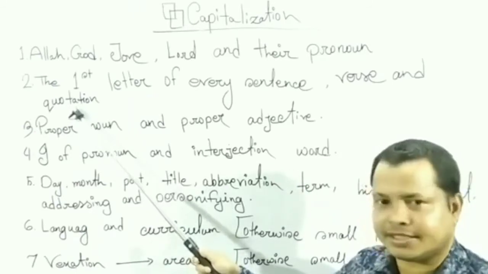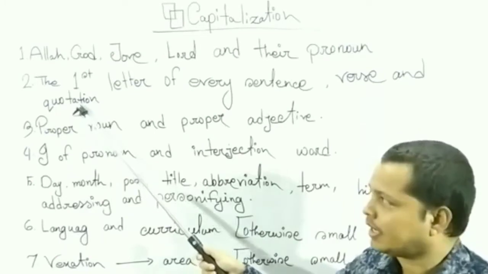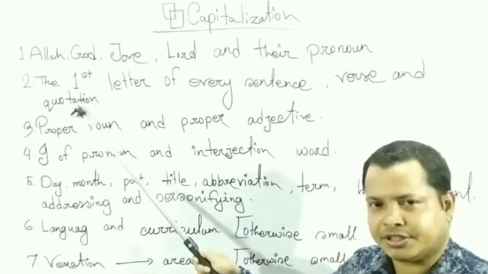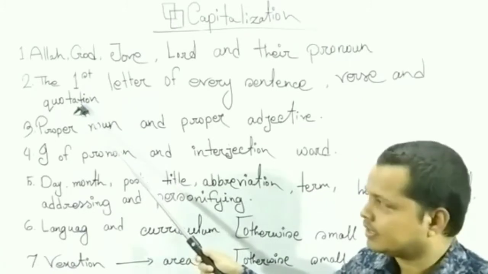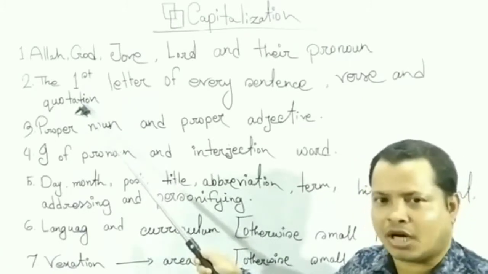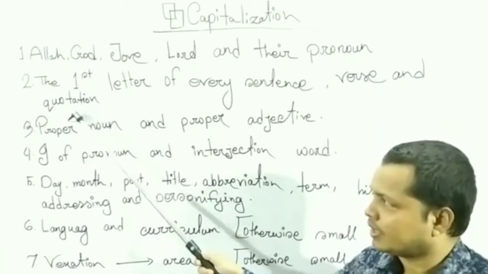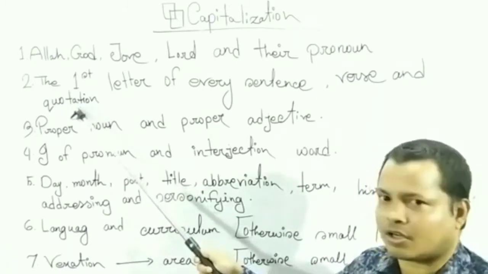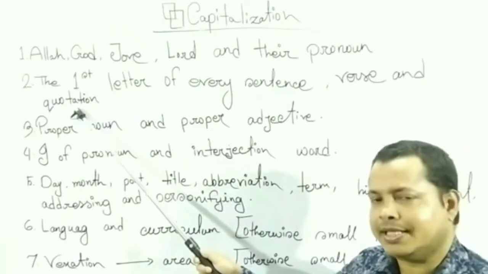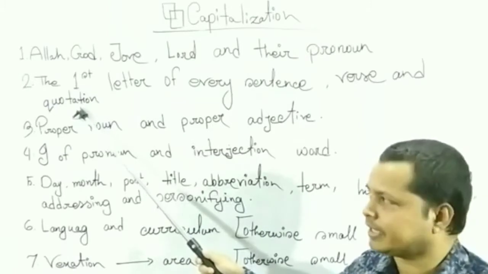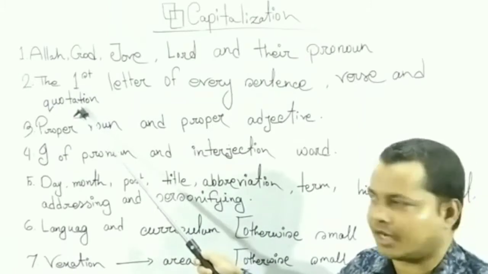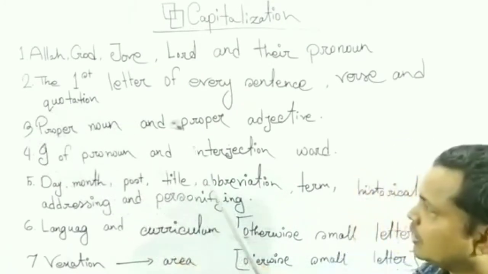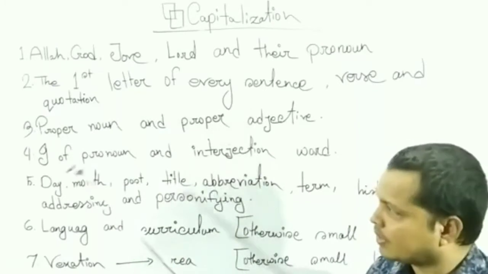We find it in direct narration, and in this quotation we see one or more than one sentence, and the first letter of these sentences will be capital letter in quotation mark. Number 3, proper noun and proper adjective.